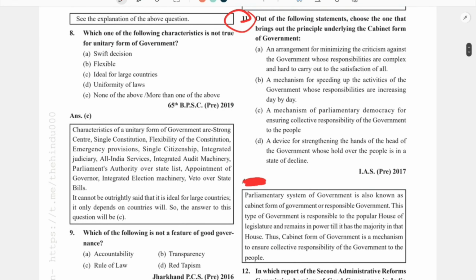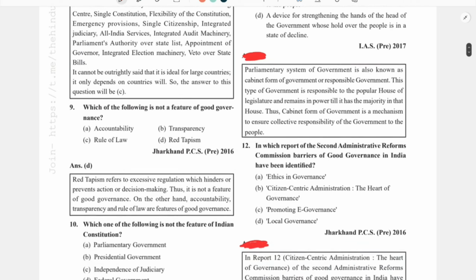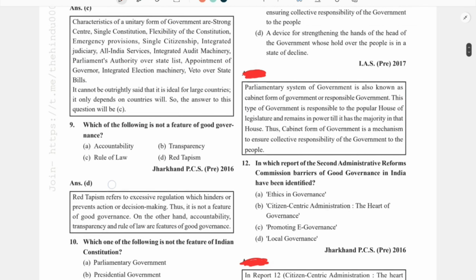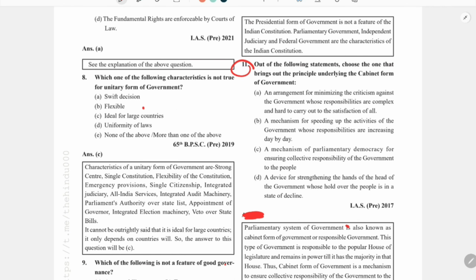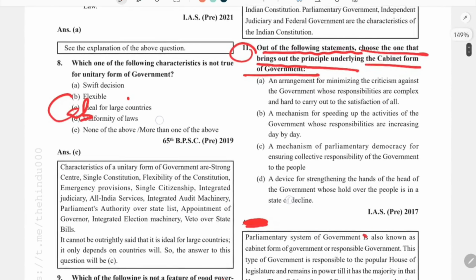As we had completed up to question number 10 in the previous video, we are going ahead with question number 11. Out of the following statements, choose the one that brings out the principle underlying the cabinet form of government. So this question is talking about the cabinet form of government.